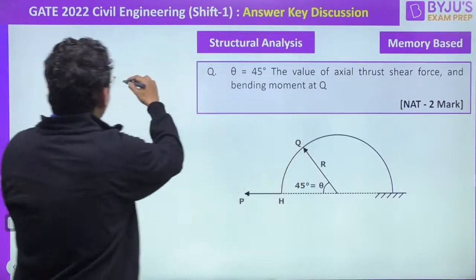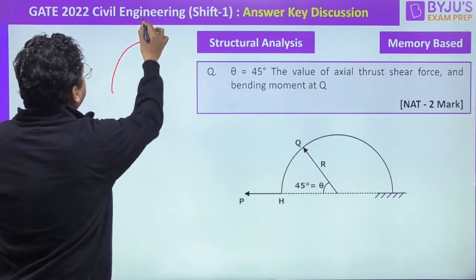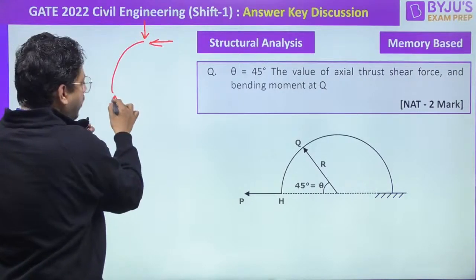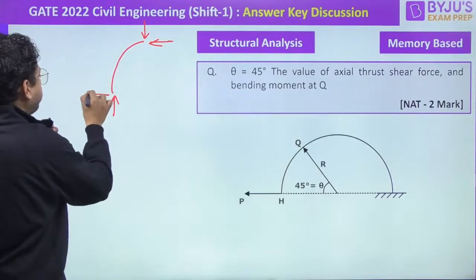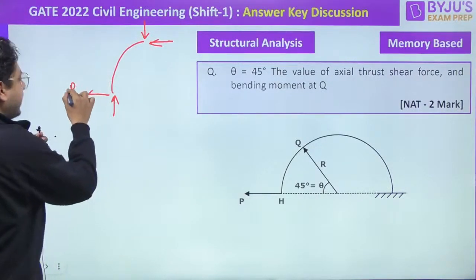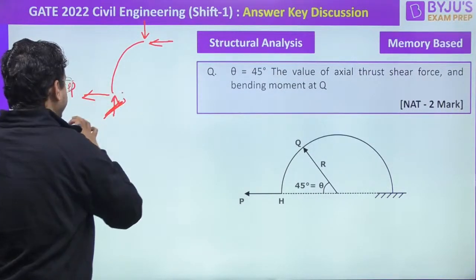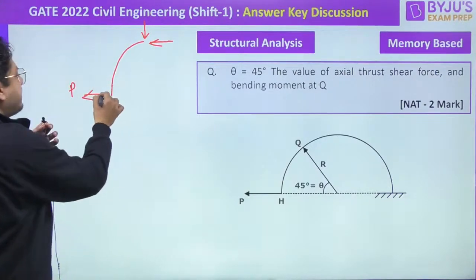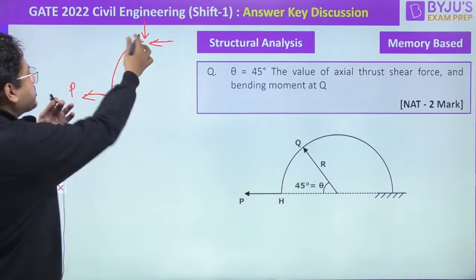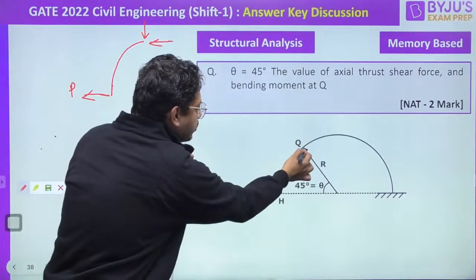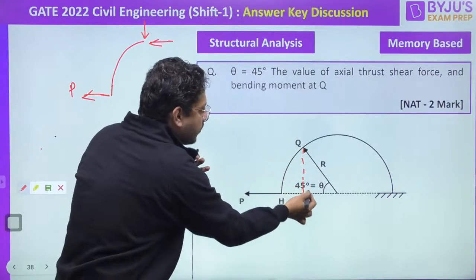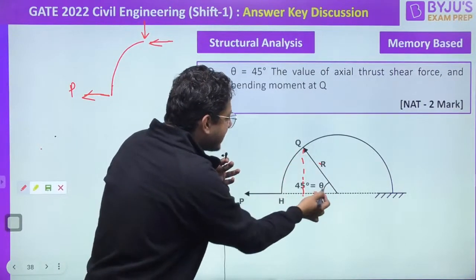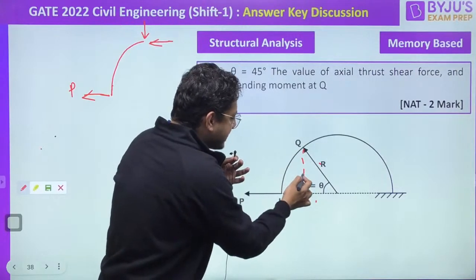If you take this portion out, you have already applied force. You have already P here. Nothing is applied here. So you have a force applied here. Take this portion. Bending moment is simply P into this distance. Correct or not? Now what will be this distance? If R, the radius, is given, this distance is R sin theta.